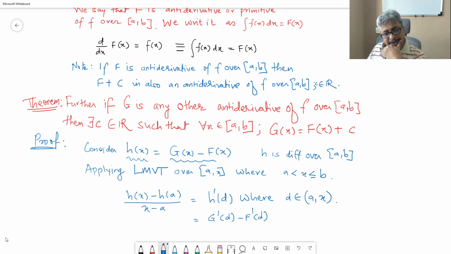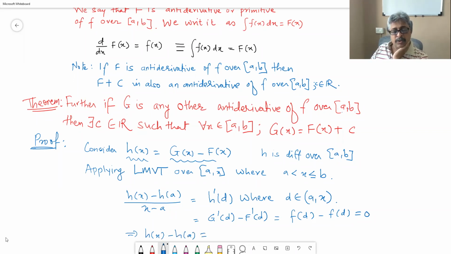So it is f at d minus f at d, which is equal to 0. That means this ratio is 0 for all x between a to b, right? So x and a are distinct, therefore you can cross multiply and get h of x minus h of a is equal to 0